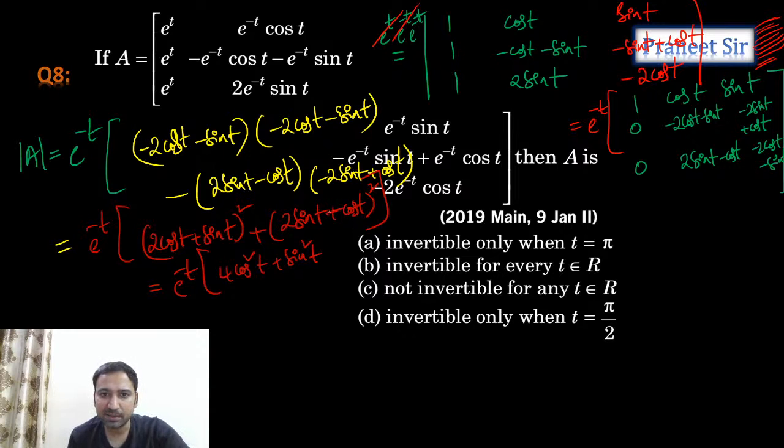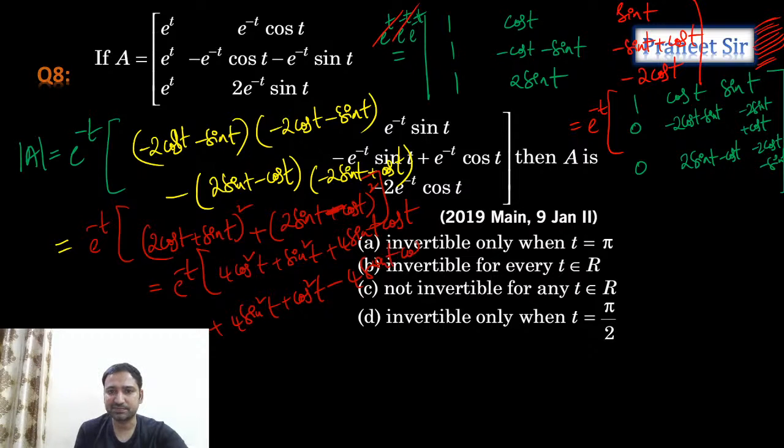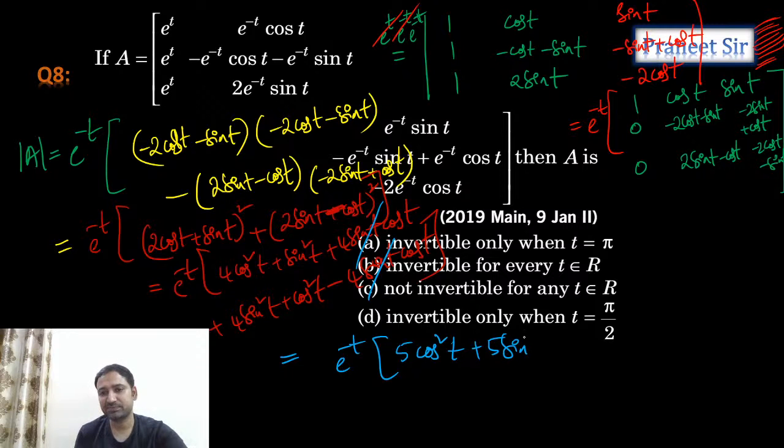Correct. I think here minus, guys, here minus. So tell me how much we get. Plus 4 sin t cos t plus 4 sin square t plus cos square t minus 4 sin t cos t. That's what we're getting. Now can we cancel these, guys? These two, can I cancel it? Finally, how much am I getting? Am I getting e power minus t into 5 cos square t plus 5 sin square t? That's what we're getting.